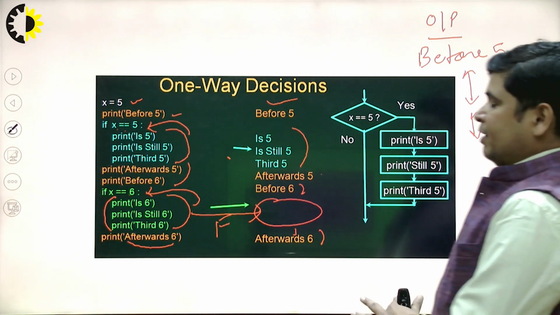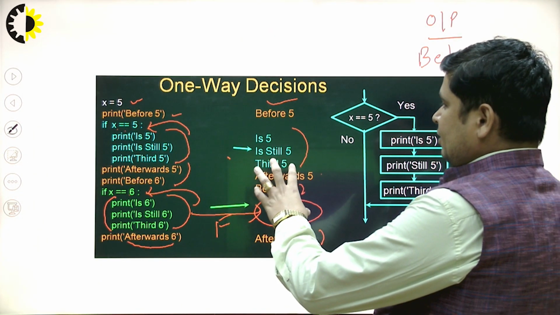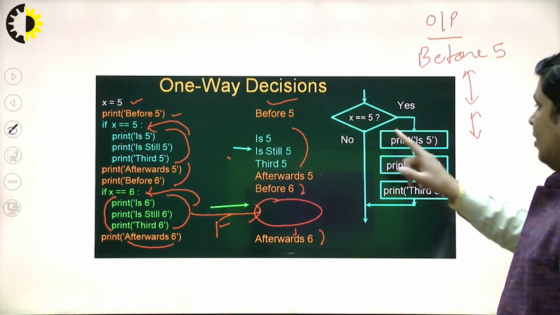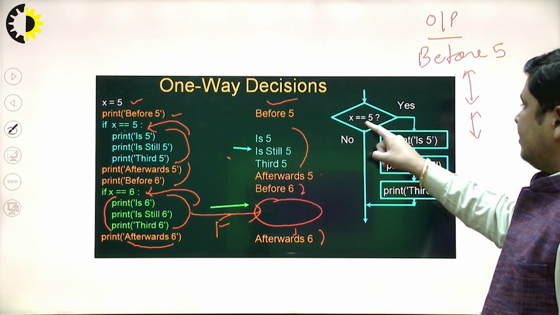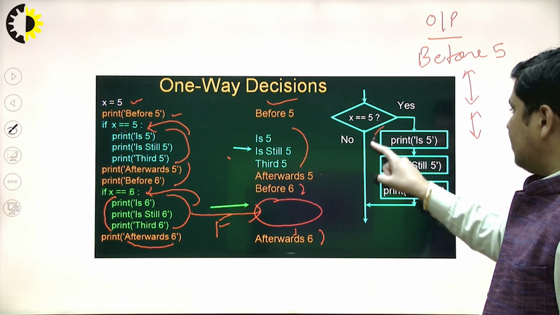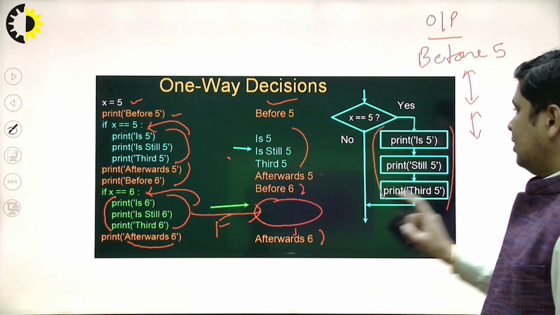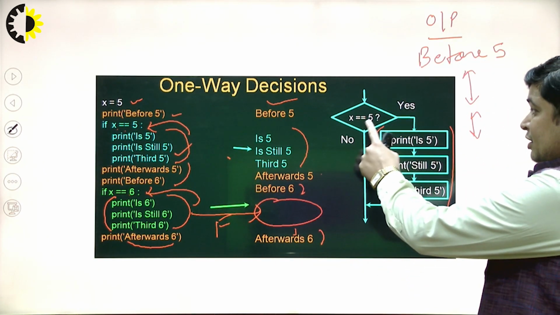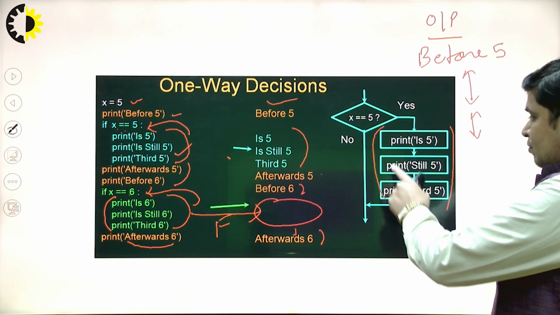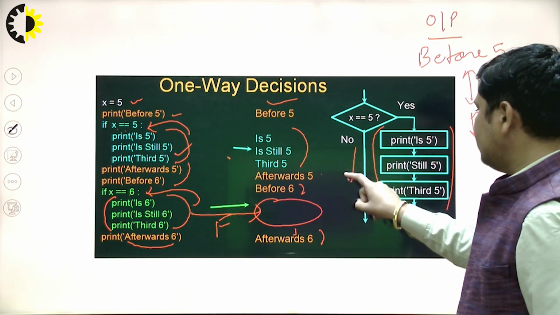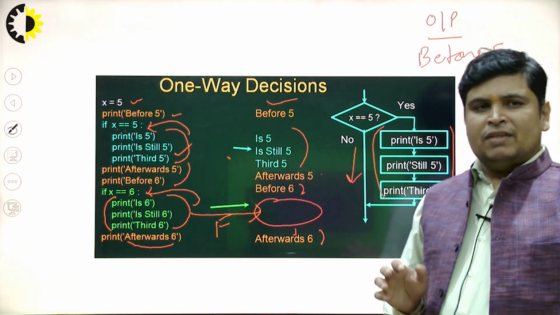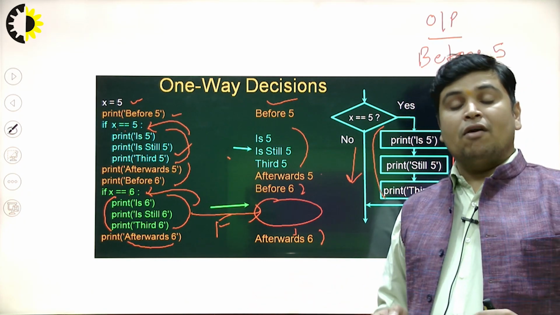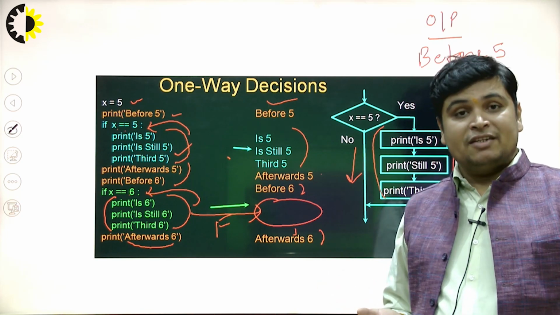If we visualize this code with the help of a flow chart, you will see here, if x equal 5, then this condition will be true, then these compound statements will be executed. These are three statements. If this condition becomes false, the control does not move in this direction, the control moves in this direction. So with the help of a conditional statement, we select the direction, which piece of code will be executed.